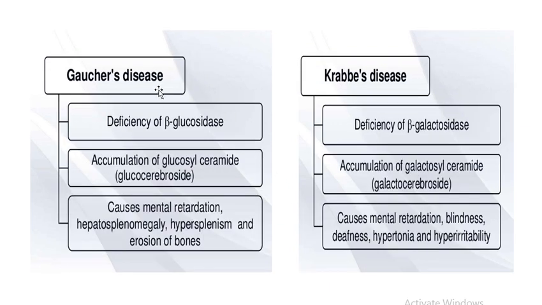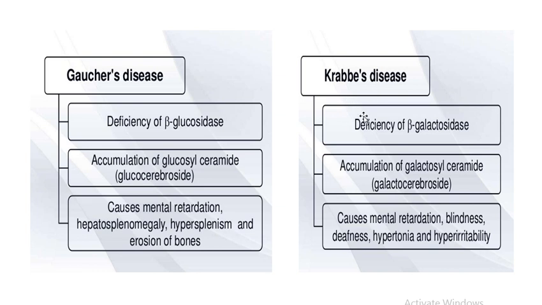Gaucher disease. Deficiency of beta-glucosidase is the cause of Gaucher disease. Due to the deficiency of beta-glucosidase, there is accumulation of glucosylceramide, which results in mental retardation, hepatosplenomegaly, hypersplenism, and bone erosions.